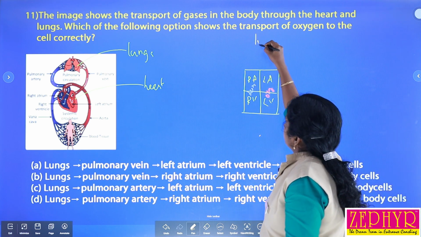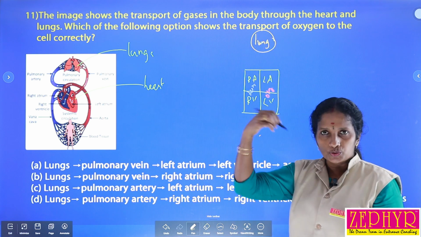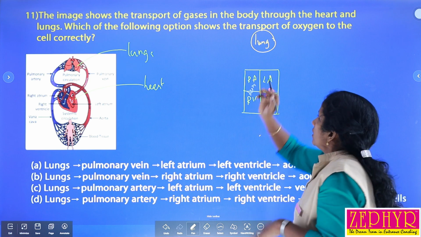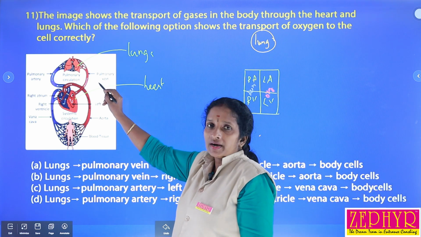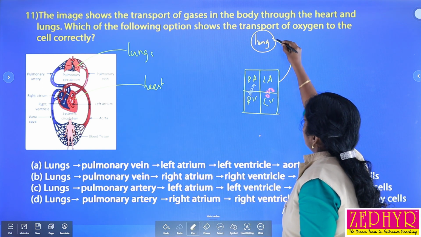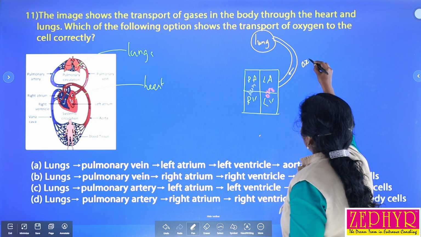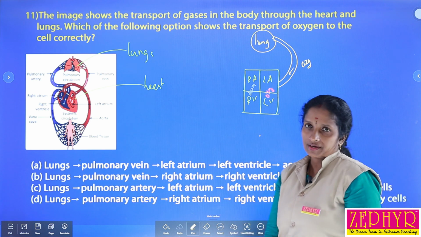Air enters the lungs through the respiratory tract, and it is rich in oxygen. From the lungs there is a blood vessel called the pulmonary vein. This pulmonary vein carries which type of blood? Oxygenated blood to the left atrium.